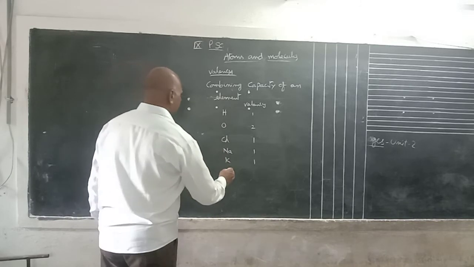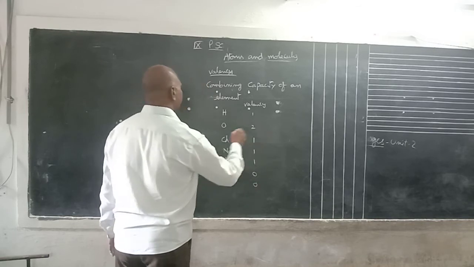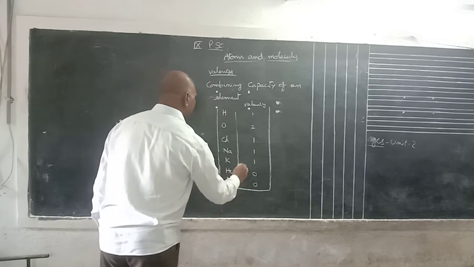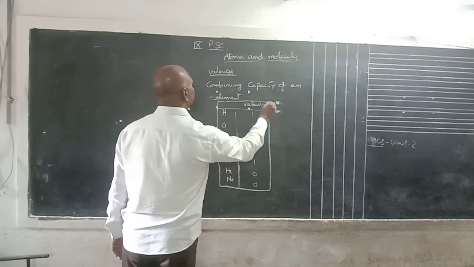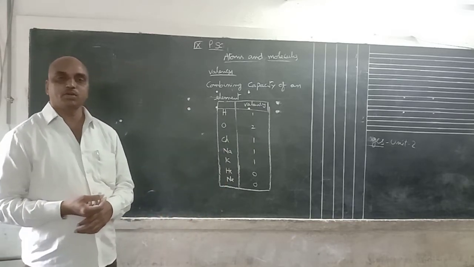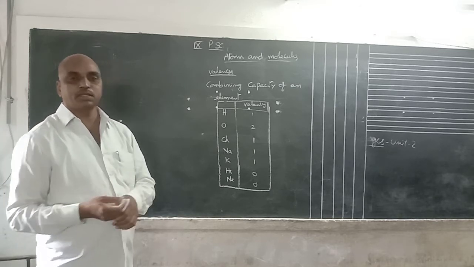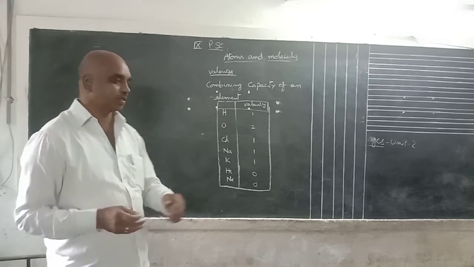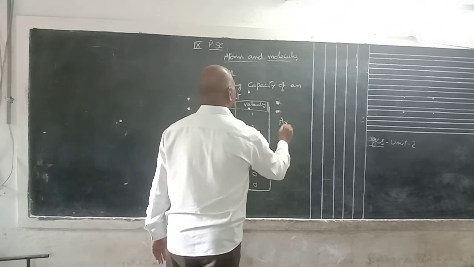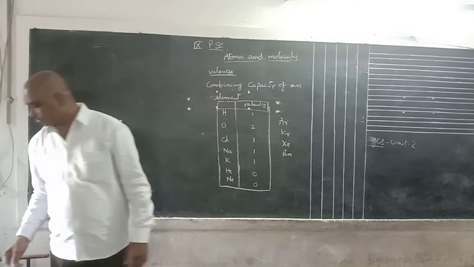Suppose you take the inert gases. Inert gases means helium, neon, argon, and so on. The valency is 0. That means the combining capacity of inert gases is 0. There is no combining capacity for inert gases. Helium, neon, argon, krypton, xenon, radon are all inert gases. Inert gases will not react with any other element, so the valency is 0.